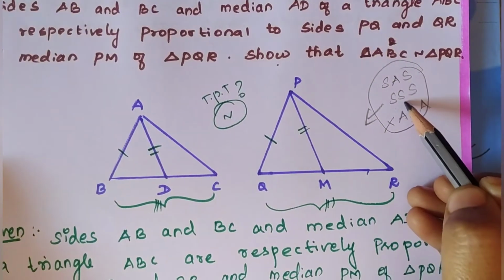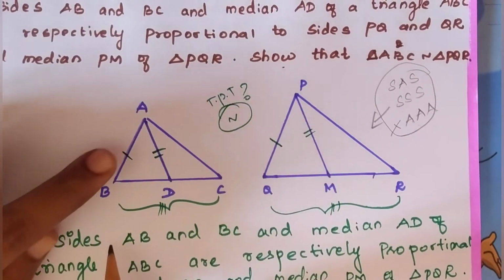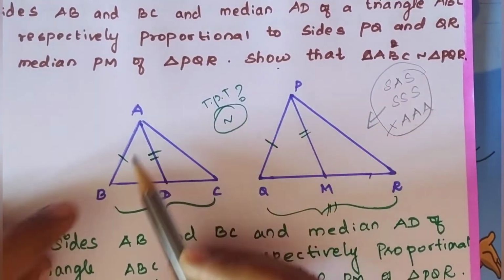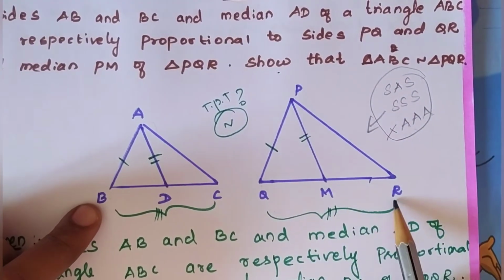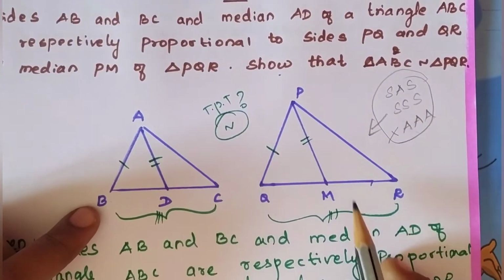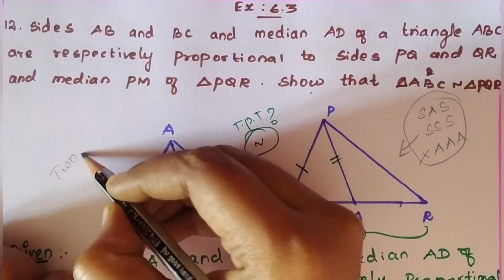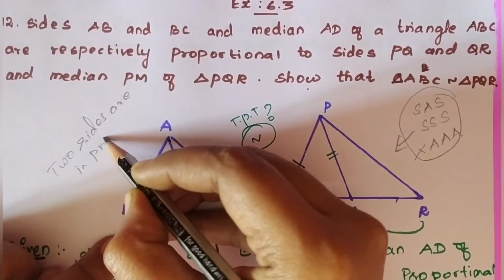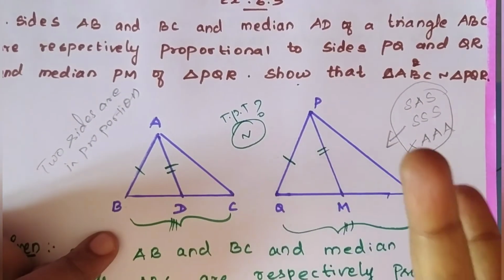And then SSS means the three sides must be in proportion. In the triangle ABC, AB is proportional to PQ and BC is proportional to QR. So these two sides are proportional, we can tell that. But what about the third side?